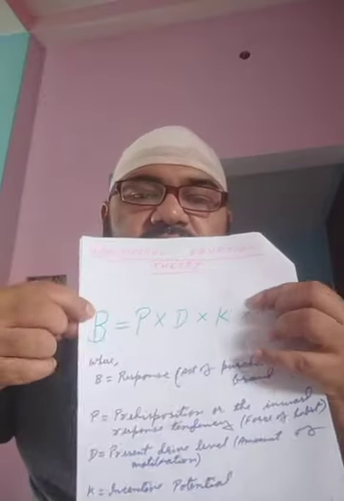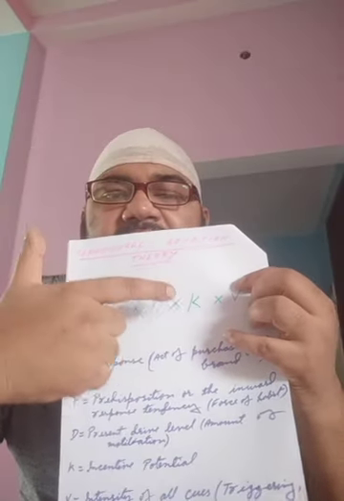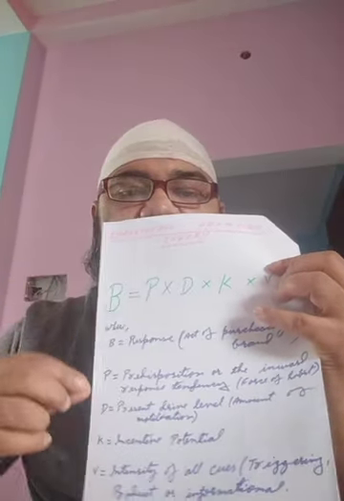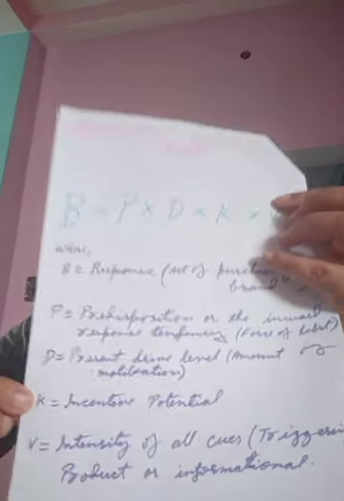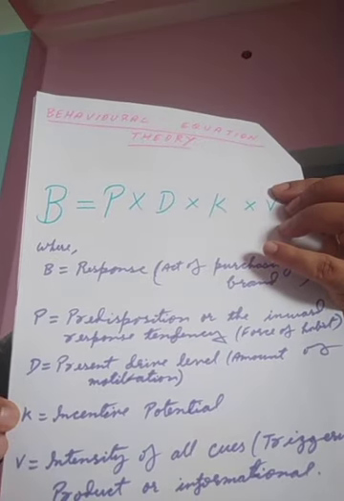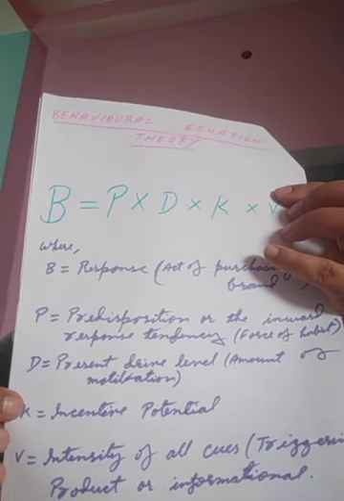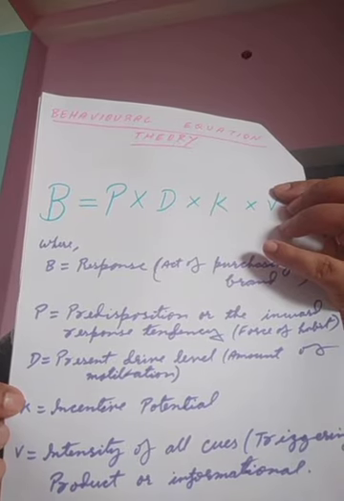Okay, and the third, according to the formula B, P, D, the third one is K. K stands for incentive potential.